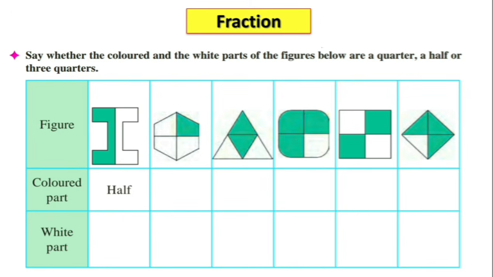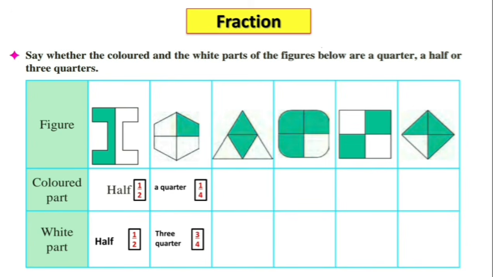So first figure, colored part is half, so 1/2, and white part is also half, so 1/2. Now in the second figure, colored part is a quarter, meaning 1/4, and white part is 3/4.